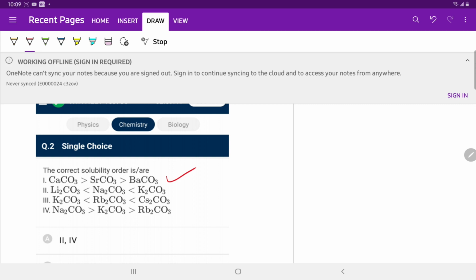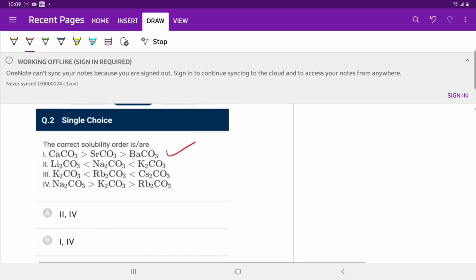As we move from top to bottom in alkaline earth metals, the solubility of carbonate decreases since hydration enthalpy decreases more than the lattice enthalpy. If we are discussing the solubility of alkali metal carbonates, the order is reverse. As we move from top to bottom, the solubility of carbonate increases.